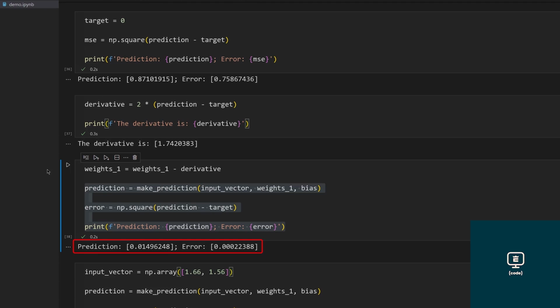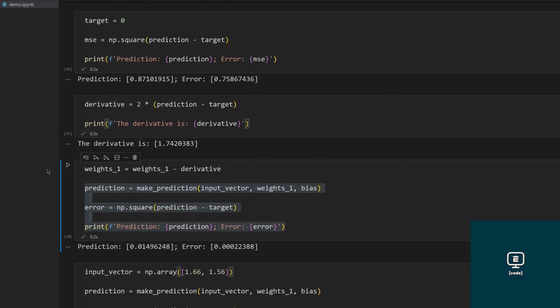This time the prediction is below 0.5. Also, the error is much smaller. It's almost 0. Does this mean the problem is solved? Not always. In this case, everything worked out. But what if the derivative were a larger value? The error could skip over the minimum and actually increase.